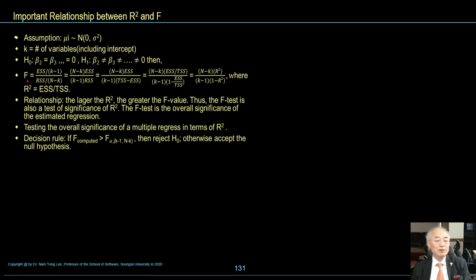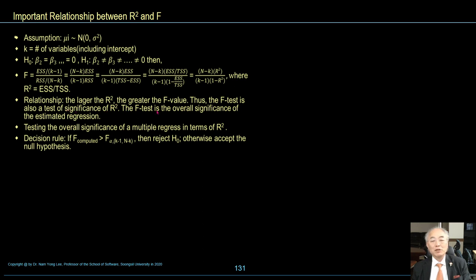The F value can be computed using this formula, where R square is ESS over TSS. The larger the R square, the greater the F value. Thus the F statistic also attests to the significance of R square.